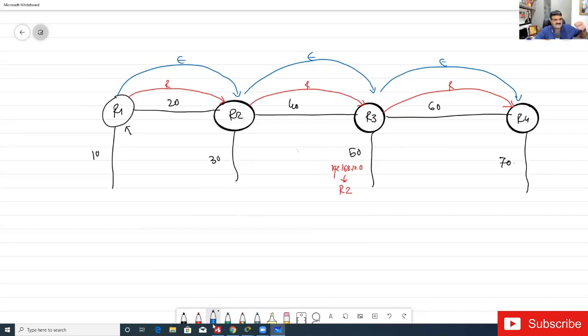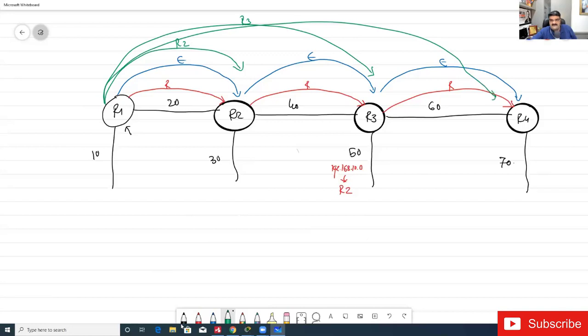But in OSPF, it is like a new process: R1 will give the update to R2, R1 will give the update to R3, and R1 will give the update to R4. So this is the difference between RIP, EIGRP and OSPF.